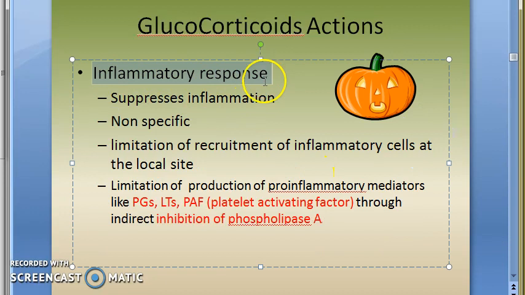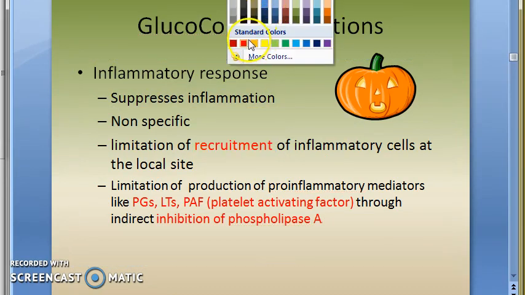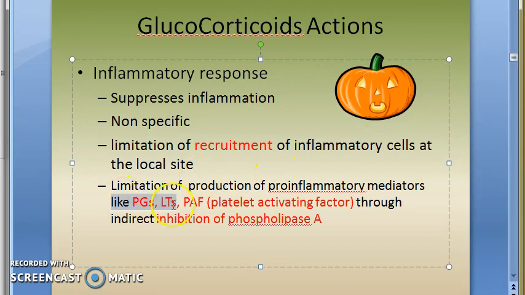Inflammatory response: it will suppress inflammation. It will limit the recruitment of inflammatory cells, and also reduce the pro-inflammatory mediators like prostaglandins, leukotrienes, platelet activating factors, etc. It will inhibit phospholipase A, which actually converts phospholipids into arachidonic acid.